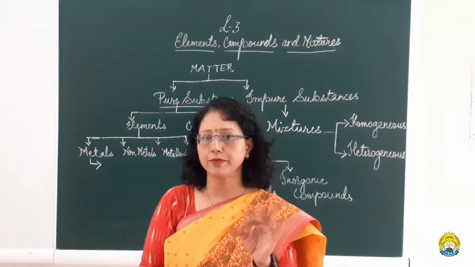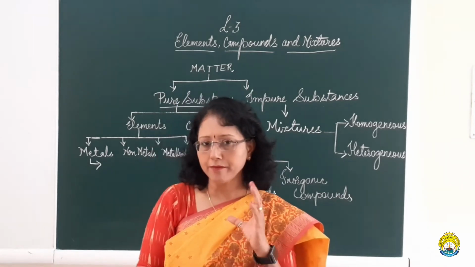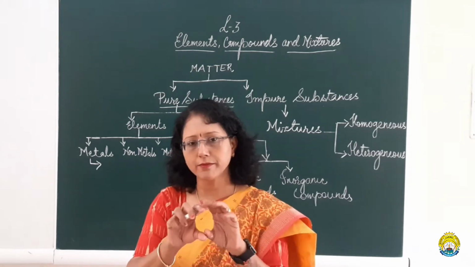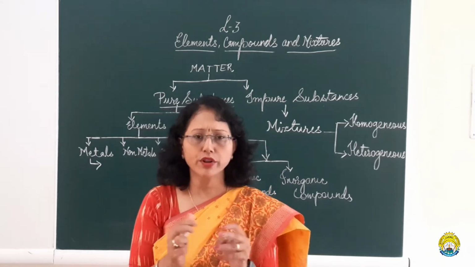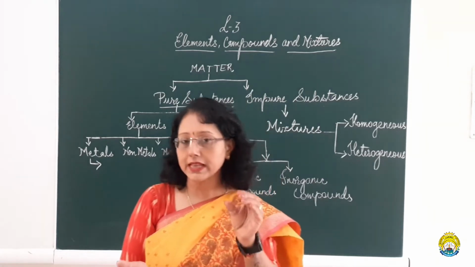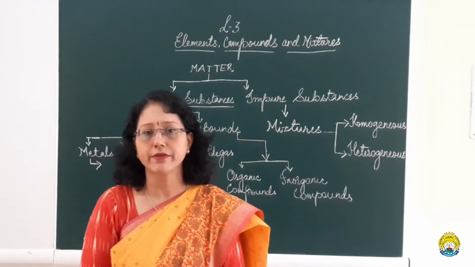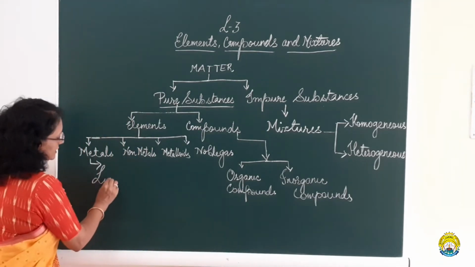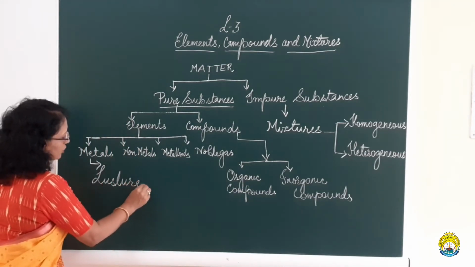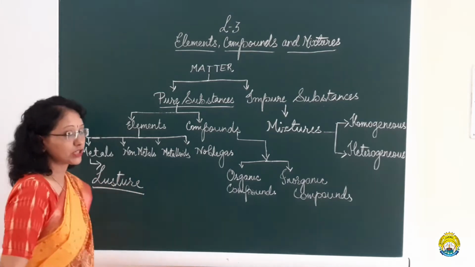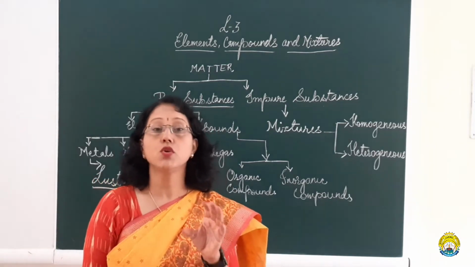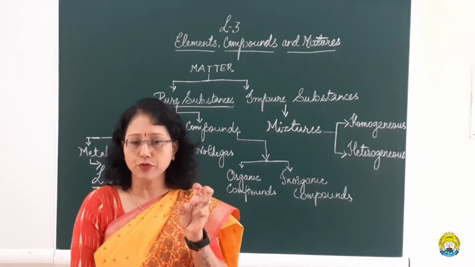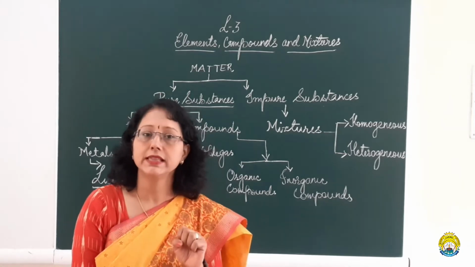The second basic thing that you see in a metal is that it either has some kind of shine over it, or at least some kind of appearance on it. This property by which metals exhibit a shine is called luster. You see silver ornaments, you see gold ornaments, they appear very shiny. So this property of metals is called luster.